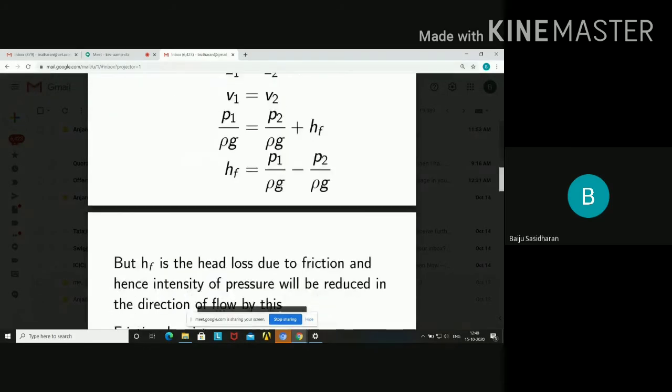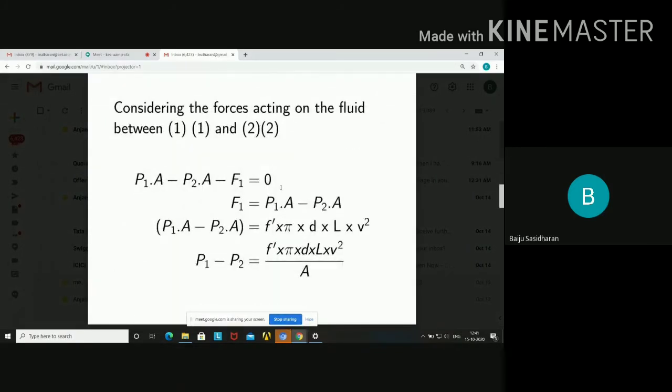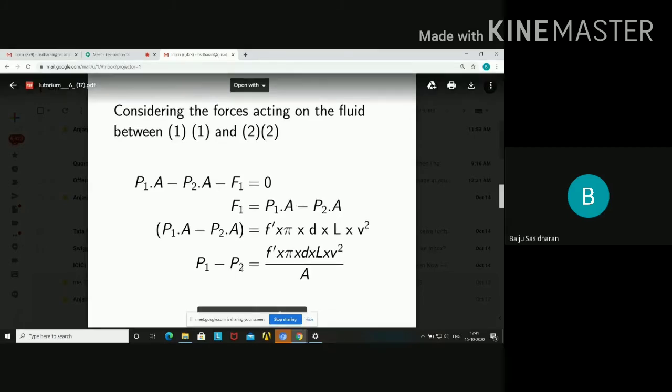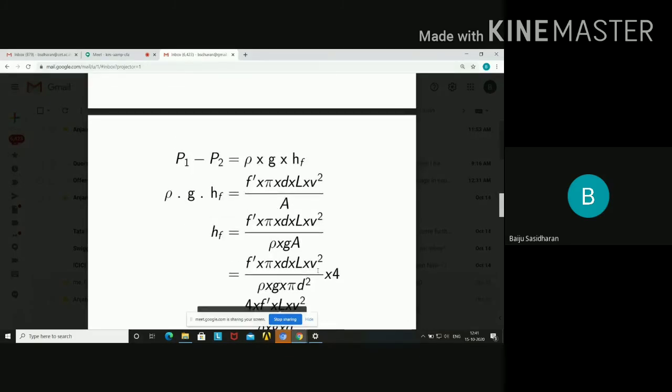That is, P1 minus P2 is equal to F dash into pi d L V square by A. In other words, the difference in pressure P1 minus P2 is equal to rho g H, and here it is HF. Therefore, rho g HF is equal to F dash pi d L V square by A.